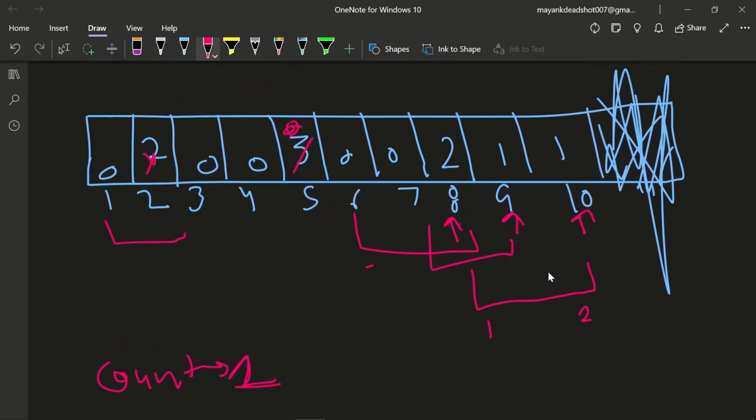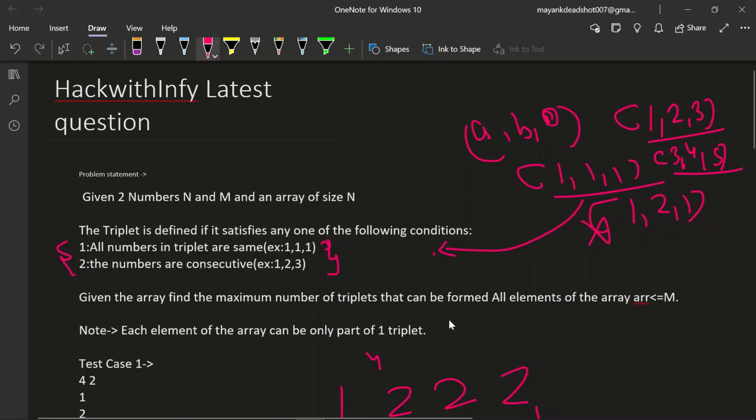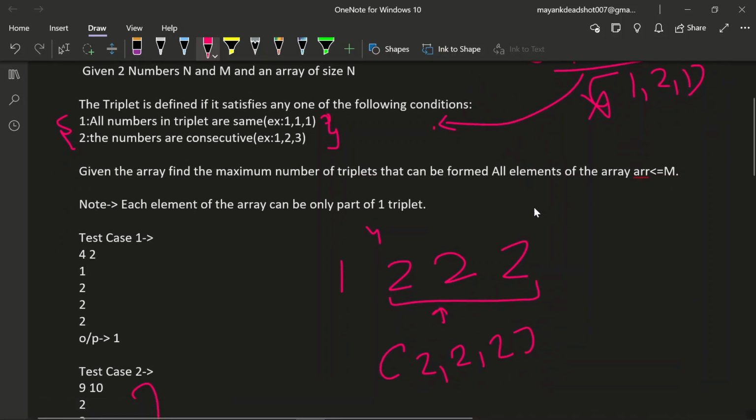See, what the question is saying is the maximum number of triplets that can be formed from all elements.